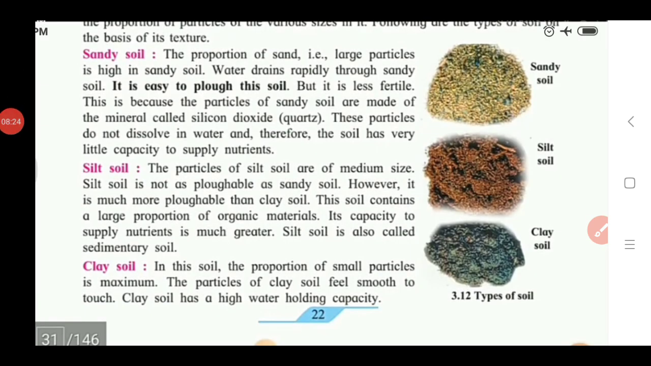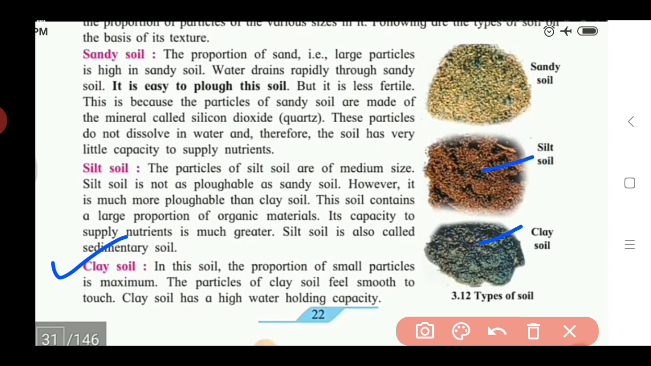Next we see the third type of soil, that is the clay soil. If we see the image of this clay soil, it is blackish or brown in color. Silt soil is brown in color, and sand is yellow in color. Here we also observe the color of these three soils. So here we see the clay soil. In this soil, the proportion of small particles is maximum.